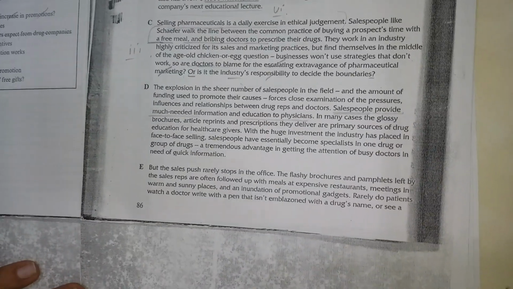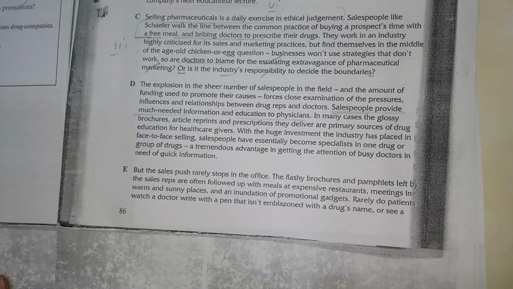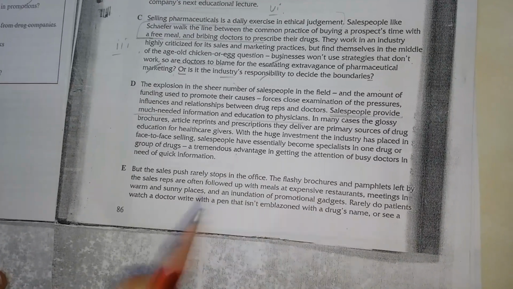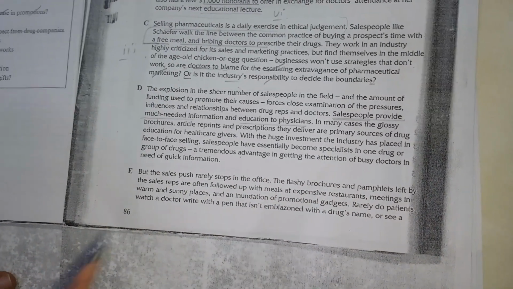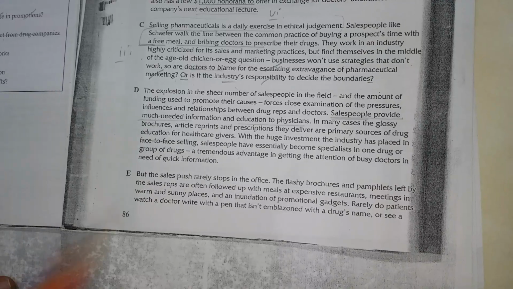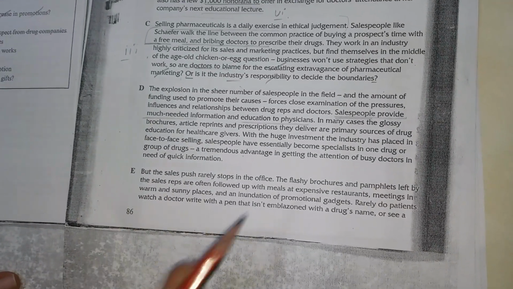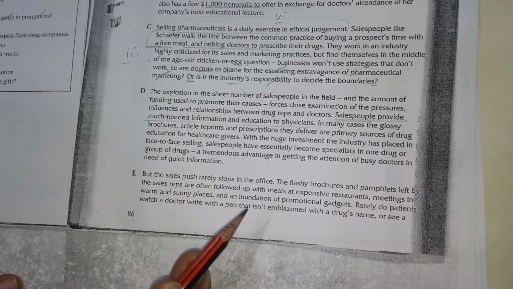Because they have the knowledge, they have already taken the training and development courses, they are ready to tell the doctors that yes, this is a new medicine, this is new research by our company, and this medicine will help the patients. It means they are doing positive things here.